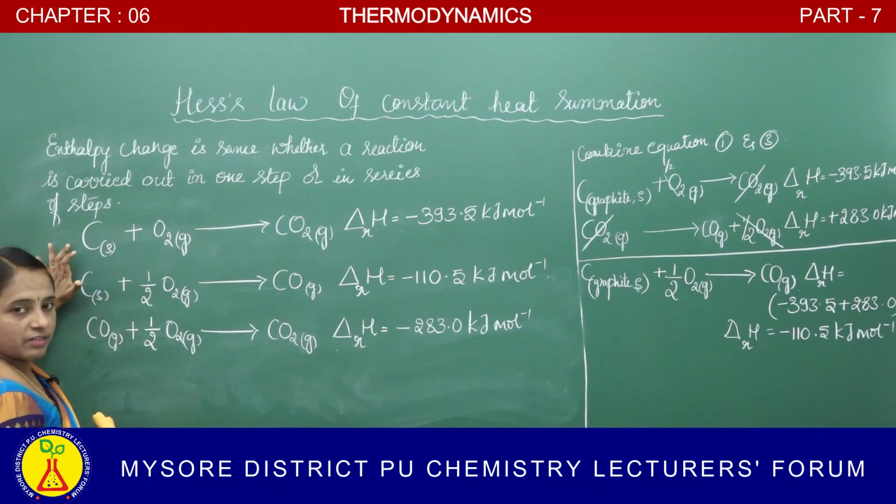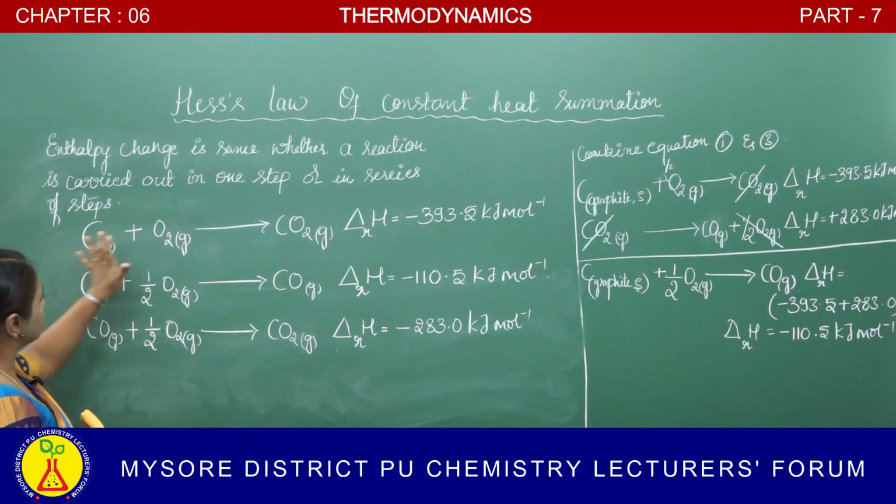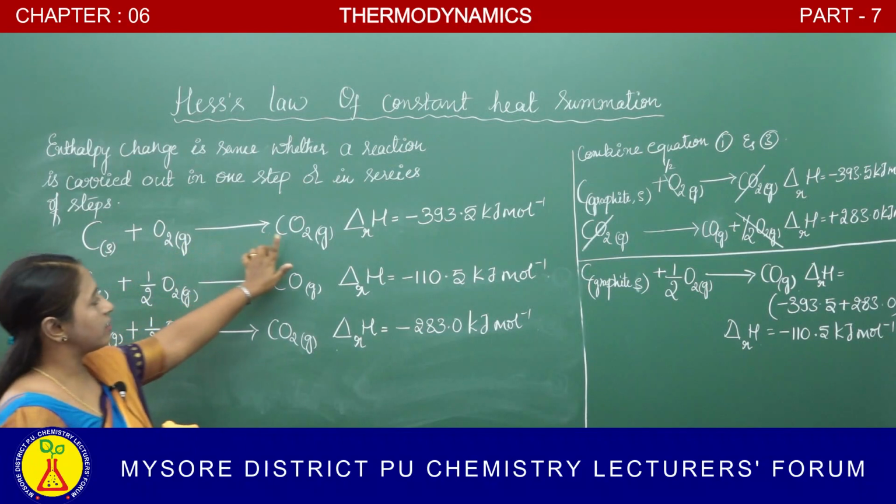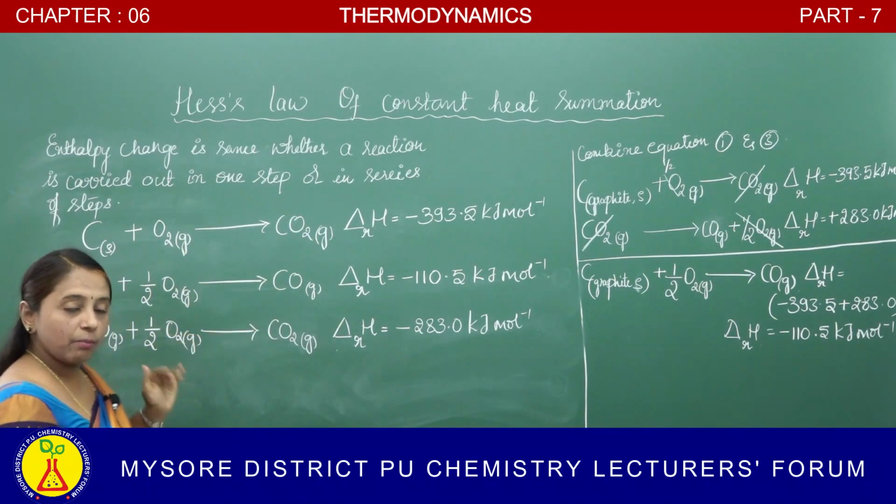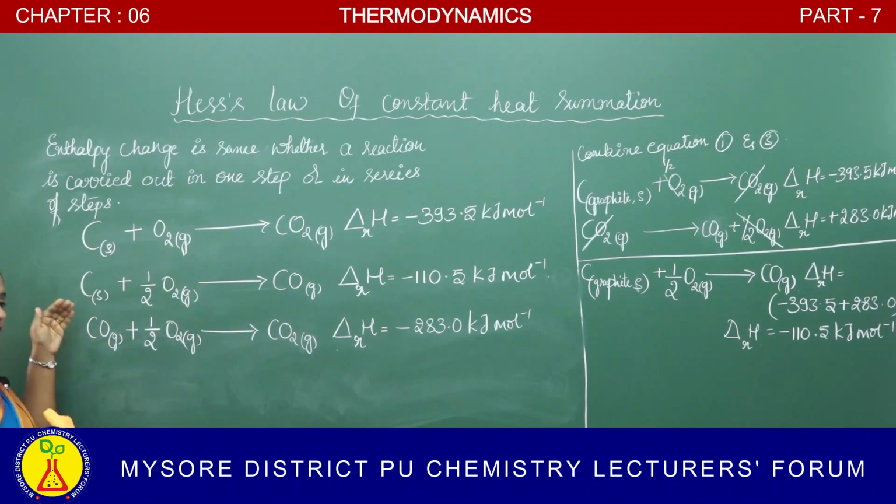This is the single step reaction: carbon combines with oxygen to give carbon dioxide. But the reaction can proceed in two intermediate steps: at first carbon is converted into carbon monoxide, then carbon monoxide changes into carbon dioxide.